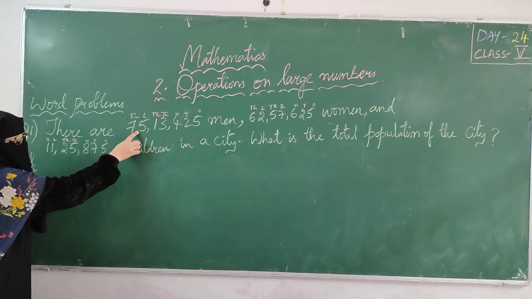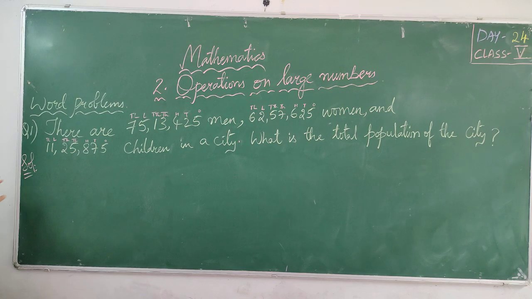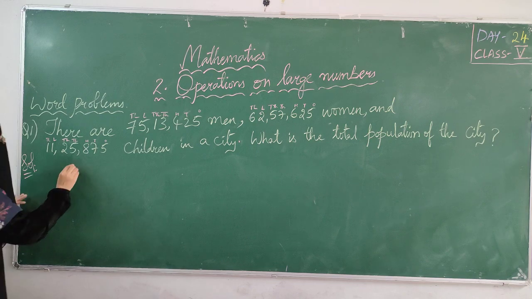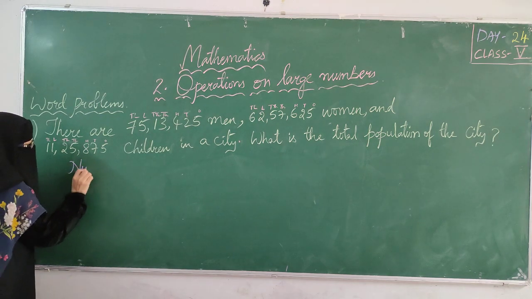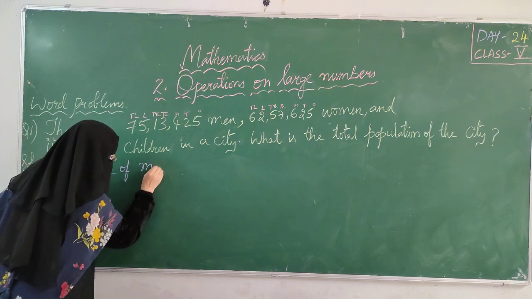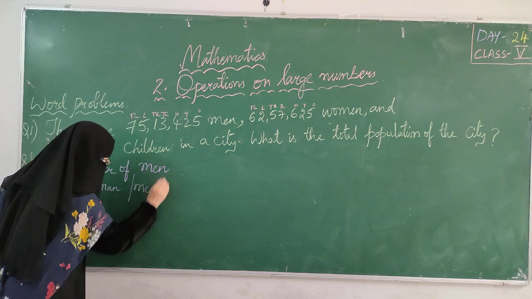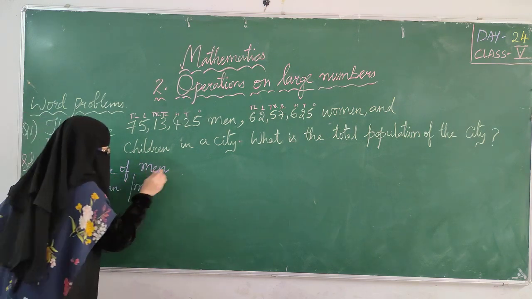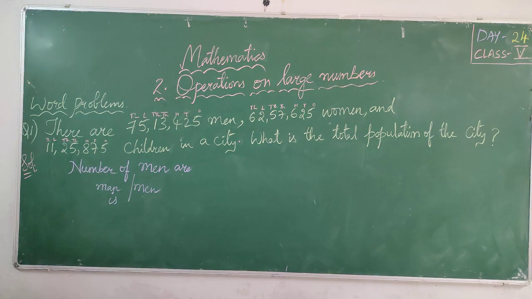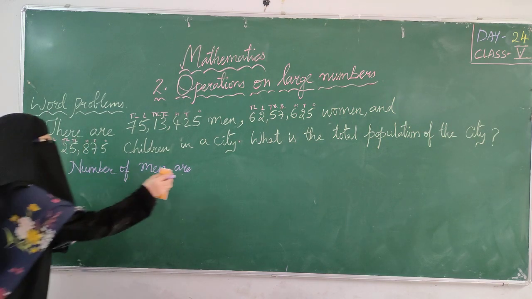There are, what they are saying, 75 lakh 13,425 men. So what I am writing here: there are means there are a number of men, right? So I am starting my solution. Number of men. See, man is singular. Remember English words, men is plural. So number of men are. If man is there, I will take is.